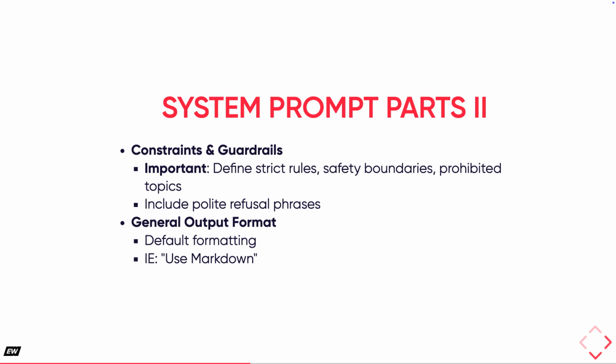Continuing with system prompt components, constraints and guardrails are particularly important for business applications. This section is where you define strict rules, establish safety boundaries, and list any prohibited topics. For instance, you might instruct the AI not to provide financial advice. It's also good practice to include polite refusal phrases for the AI to use if it encounters requests that violate these constraints. Next, general output format allows you to specify a default formatting style for responses, such as using Markdown for readability, which helps ensure consistency and usability of the AI's output.